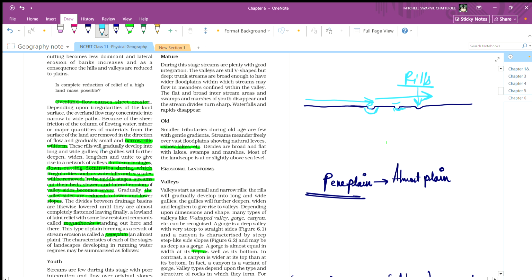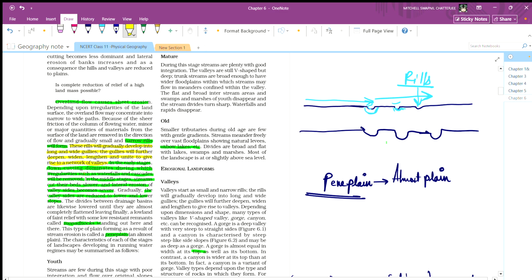These rills will gradually develop into long and wide gullies. So when these rills become bigger, they become gullies. The gullies will further deepen, widen and lengthen, and this is not a good thing. These long gullies will further give rise to a network of channels.